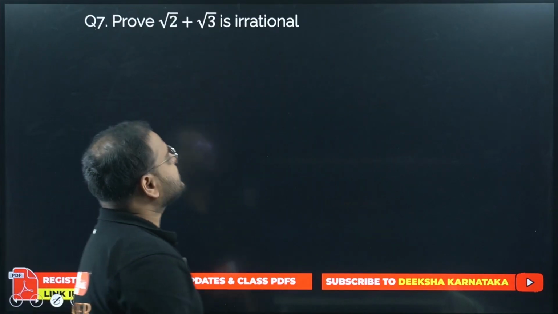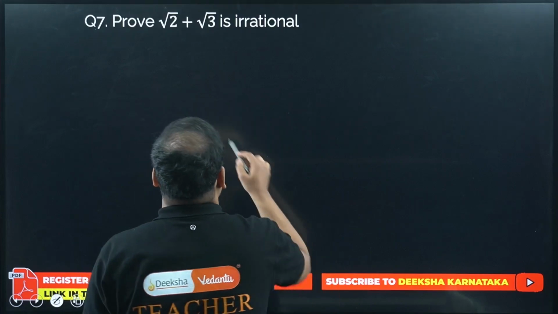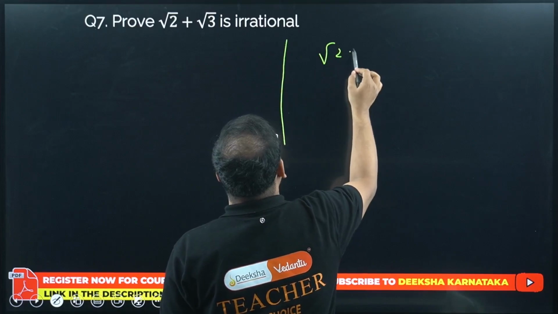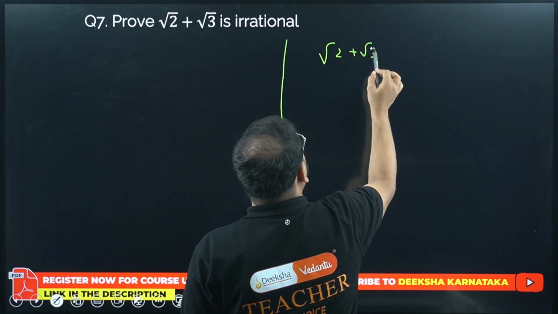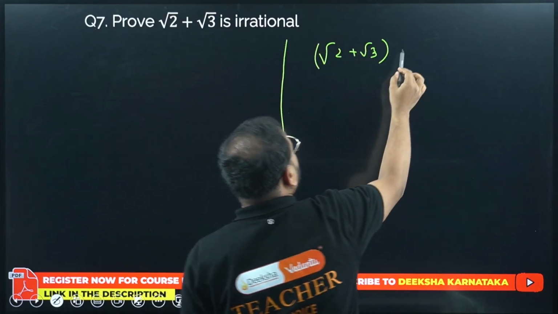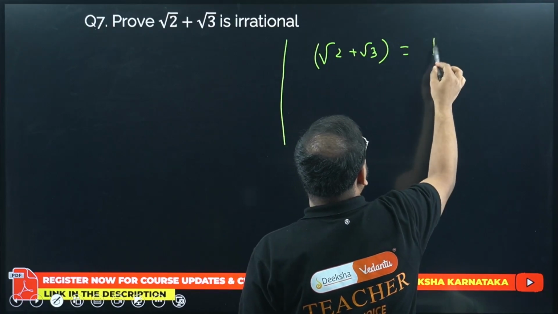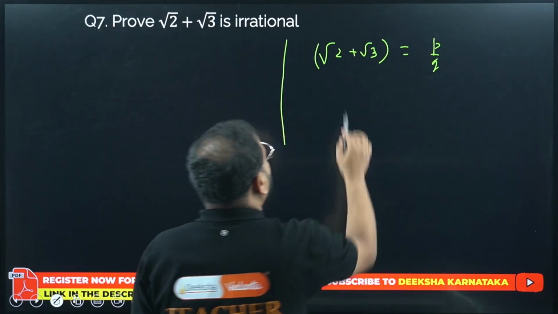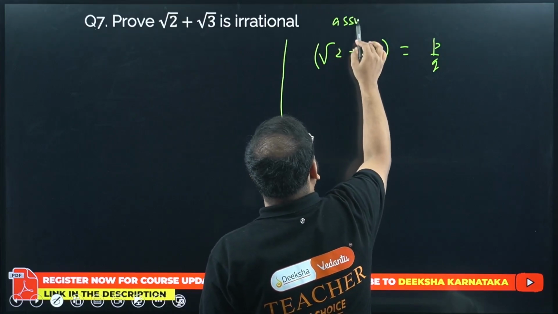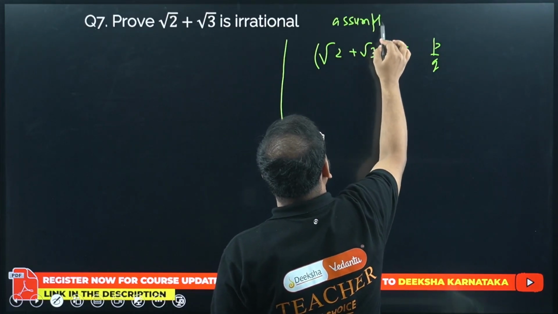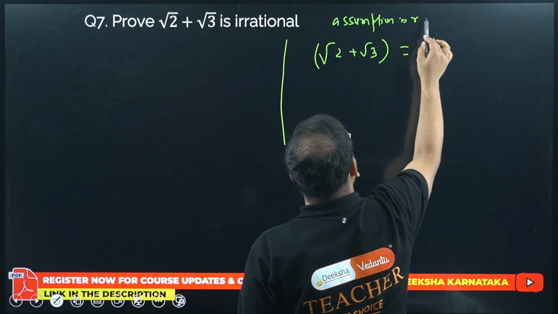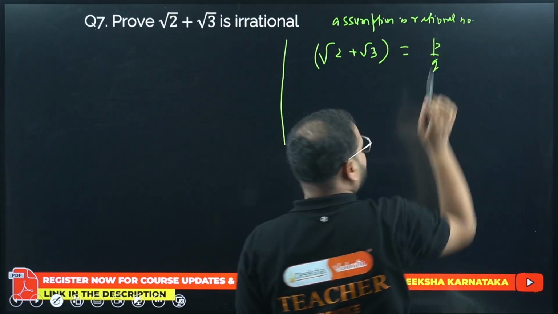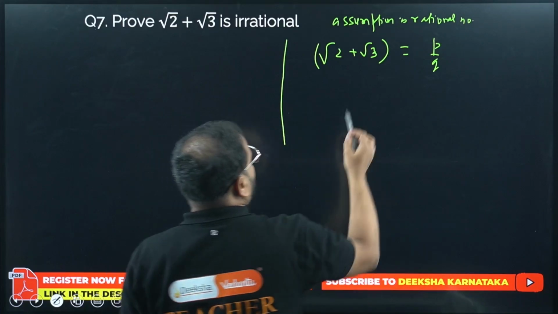Proving root 2 plus root 3 is irrational. Simple question. Very simple. Again what are we going to do? Take it to be rational. So root 2 plus root 3 to be a rational number, I can take it as, let's say, p by q. So I am assuming it to be rational. What is the assumption? Assumption is a rational number. Now please square it up. Again square on both sides.